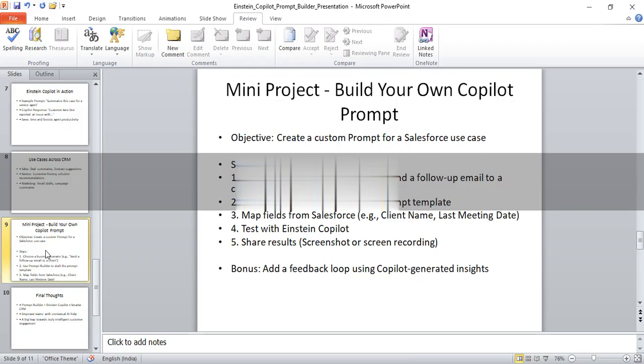Then bonus: add a feedback loop using Copilot-generated insights. That means if there's a Copilot insight, it will come into place, and the placement should be proper, and imperfect conversations will not be accepted. So everything should be in hand, everything should be in place, and everything should be answered in the right manner. These are the 3 things you have to keep in mind while giving the feedback. Once everything is ready, send the PDF to me. No need for the recording if you are not comfortable. Just send me the PDF. I'll look into that and I'll answer your questions.